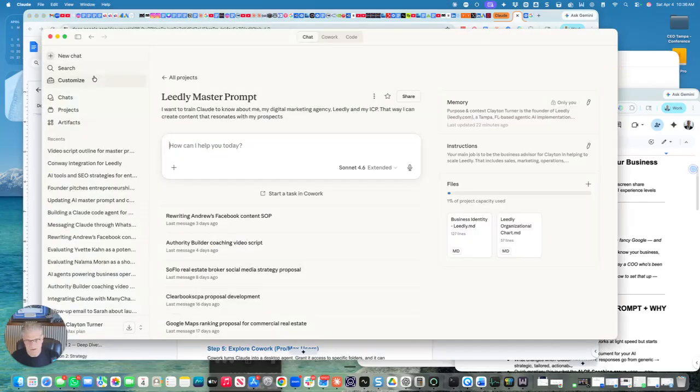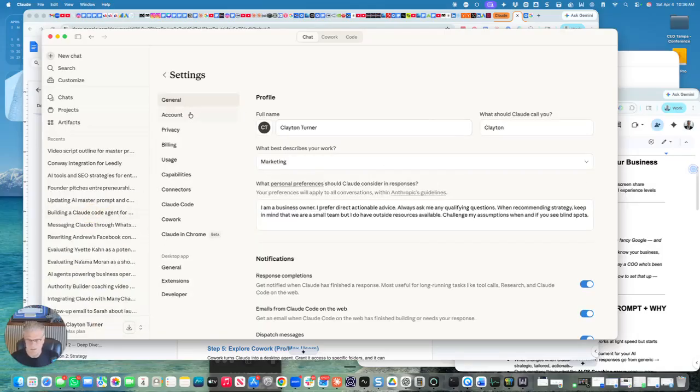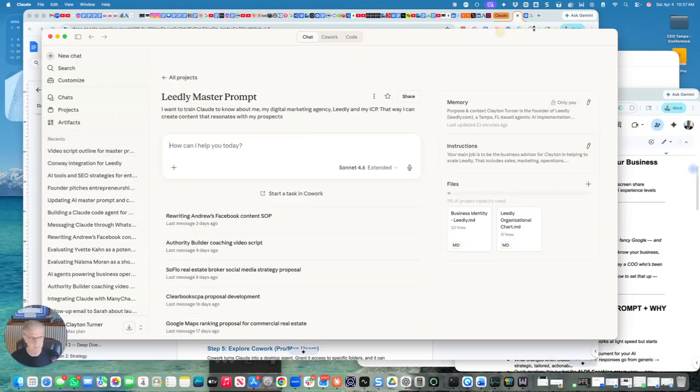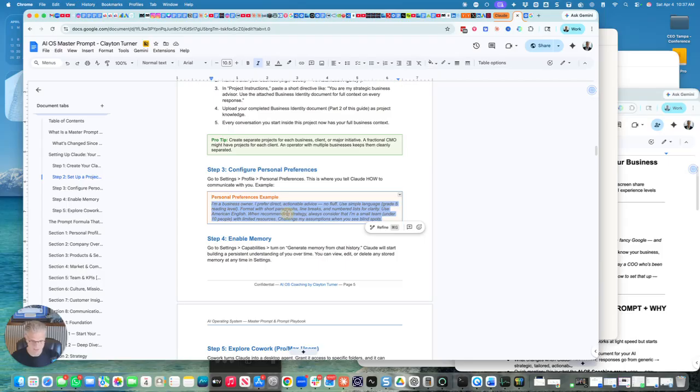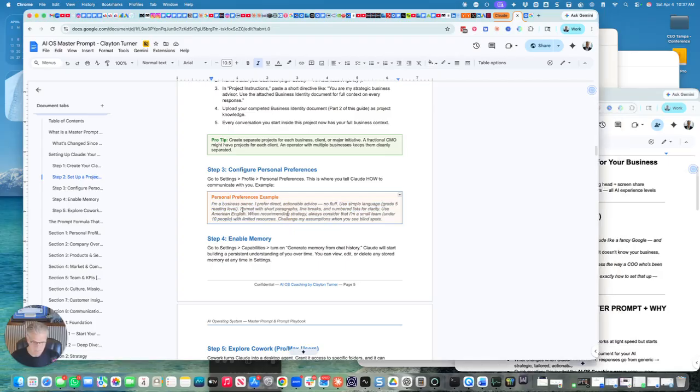You're going to go up here and go to instructions. Where's instructions? Settings, and then you want to go to instructions right here, personal preferences. You'll program it right here in your settings, general, under your personal preferences, and that'll give it the standard for how to talk to you. I always ask it to give me pushback and ask for my blind spots,